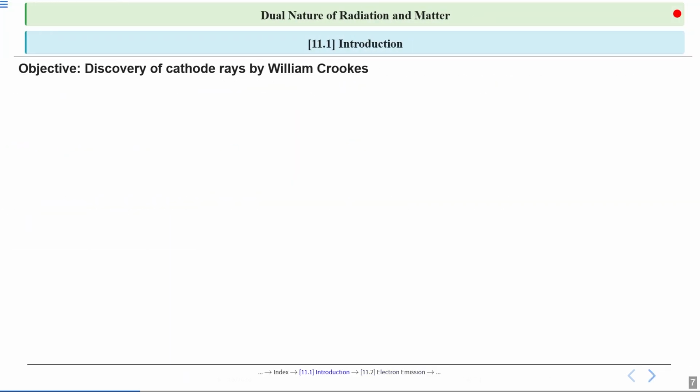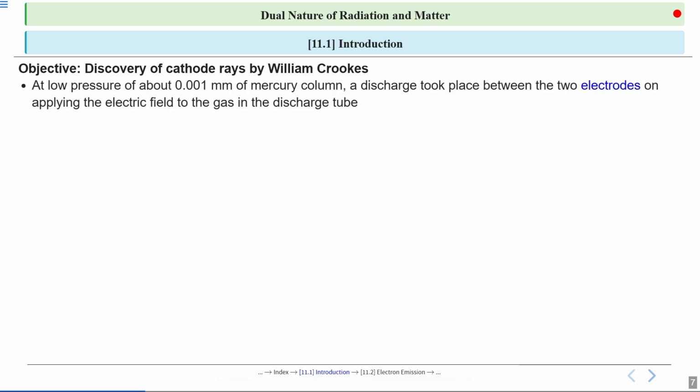Now we will focus on the discovery of cathode rays by William Crookes. Crookes used a discharge tube with very low gas pressure, about 0.001 millimeters of mercury. When he applied an electric field between two electrodes, a discharge occurred. Remember, electrodes are just conductors that allow electricity to enter or leave the tube.